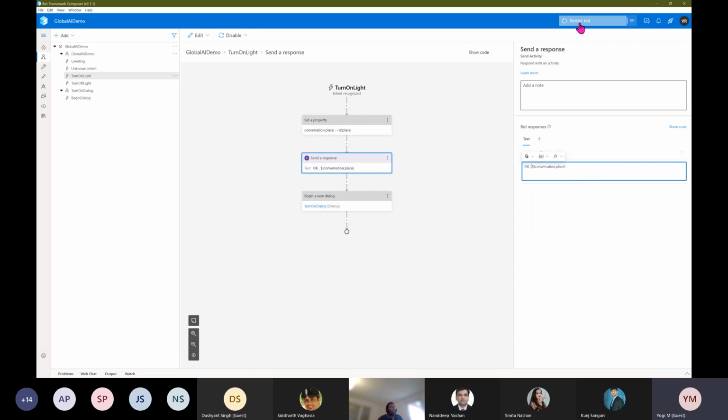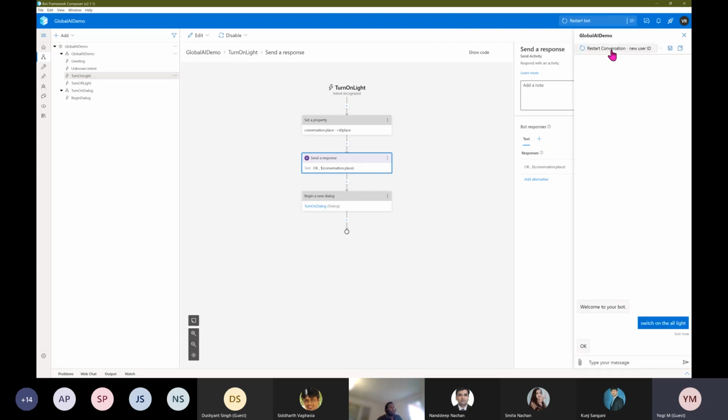Okay, and restart the bot. Open Web Chat, restart the conversation. Switch on the hall light. It's coming properly, so LUIS is able to read the entity also. Hall is fine. Then the problem is clear.